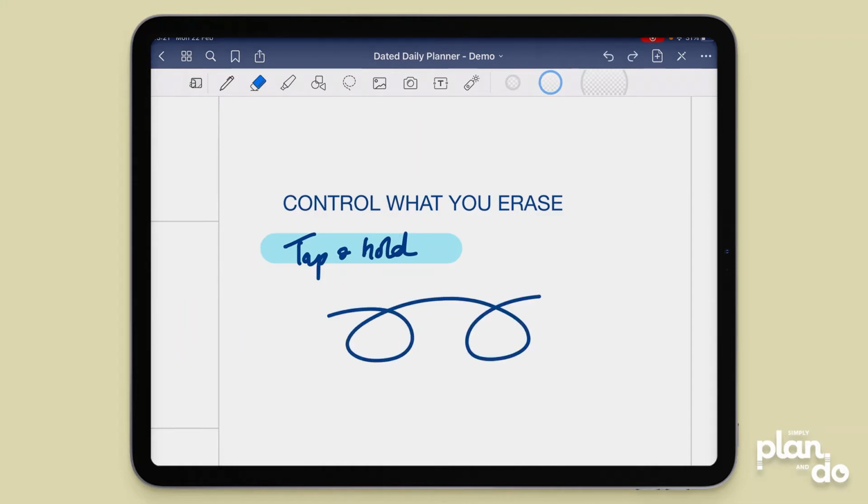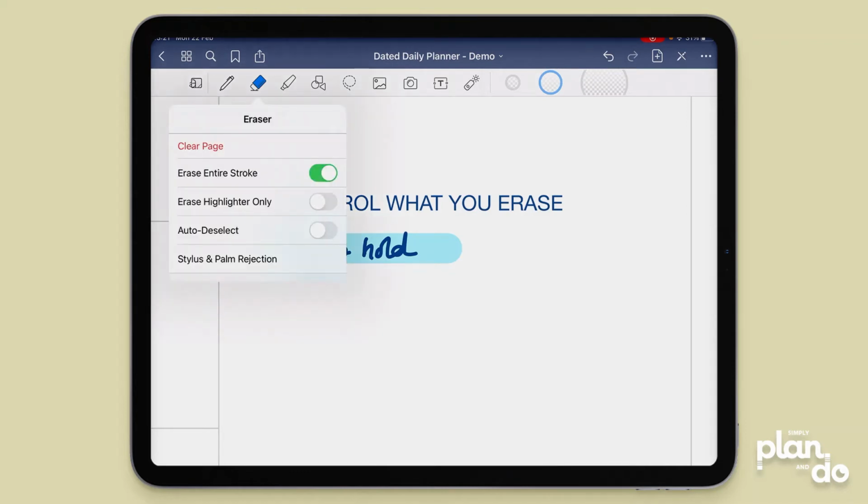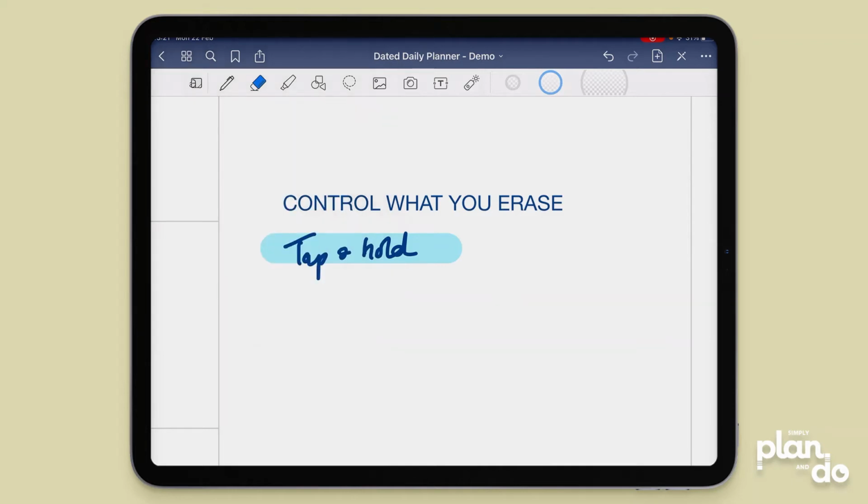I'll show you again, it's a little bit quick. As soon as I touch it, the whole continuous stroke is erased. Let's switch that one back off. Next, erase the highlighter only. I think this is probably the one of those that I use the most. If you have text that you've written and you've highlighted what you're focusing on, but once you've finished something, you might want to clear that and highlight something else, this is brilliant. Now when I use my eraser tool, if I delete the highlighter, you can see that my text has stayed intact.